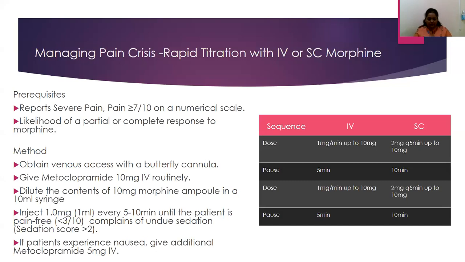In such a way, if a sedation score of greater than 2 is achieved, then I would want to stop and wait, because I do not want to end up developing toxicity for this patient. So the main sequence would be, on the right, if you see for IV and subcutaneous, you give 1 milligram up to 10 milligrams that can be given every 5 minutes, and pause for 5 minutes, and check the patient's pain control.